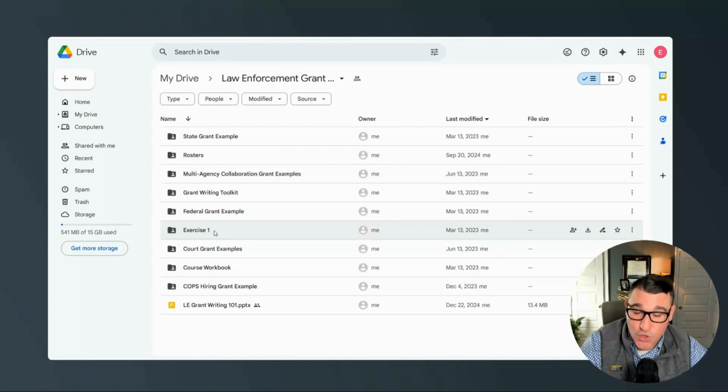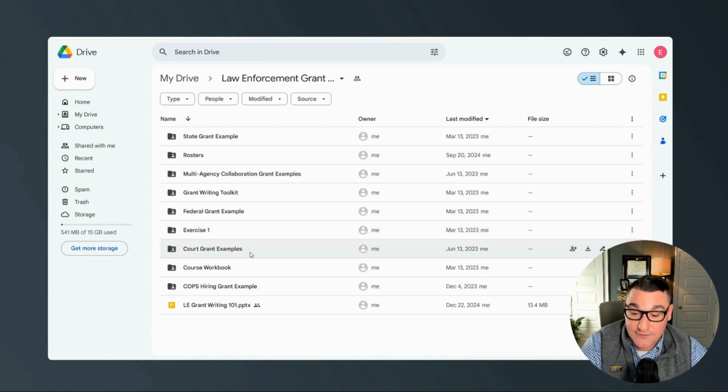During exercise 1, we're actually going to be applying for our first grant. And so in this folder are all of the bits and pieces that you need to get that application in. It's a grant where you can request funds for up to $45,000 in life-saving equipment for your department. And by the end of class, you can have this written.